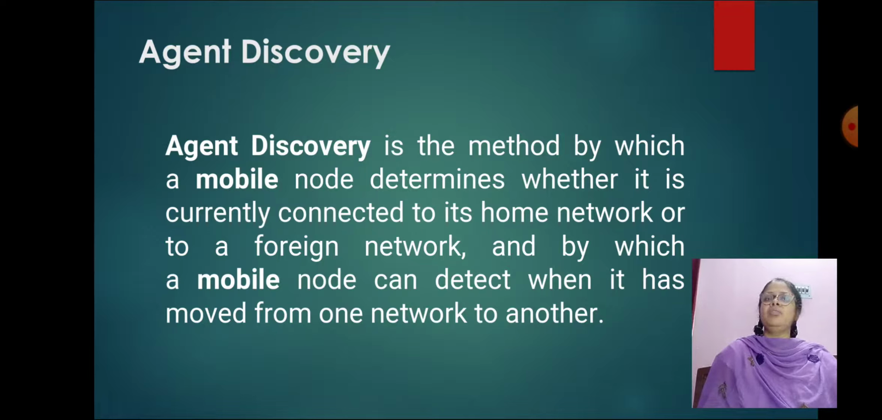A mobile node uses this method of agent discovery to determine the following information: when the node has moved from one network to another, whether the network is the node's home or foreign network, and what foreign agent care of address is offered by each foreign agent on that network.